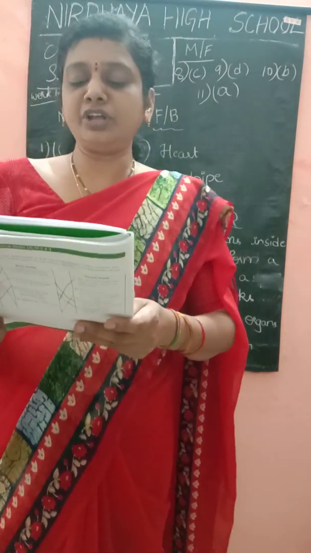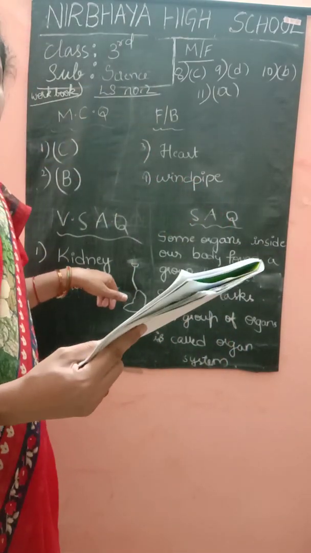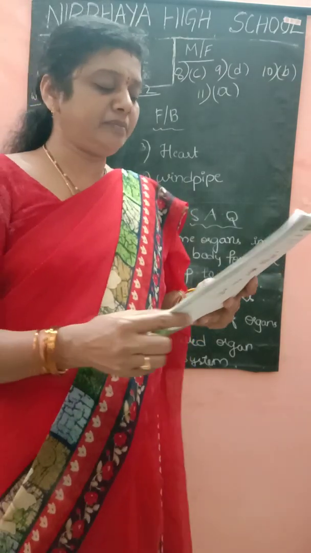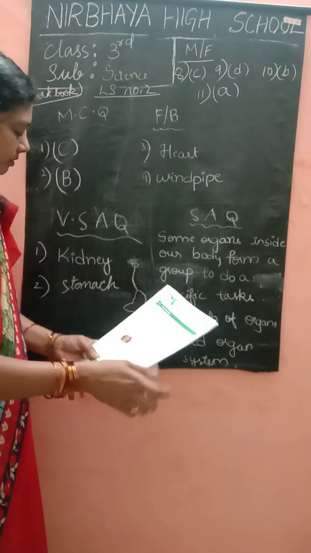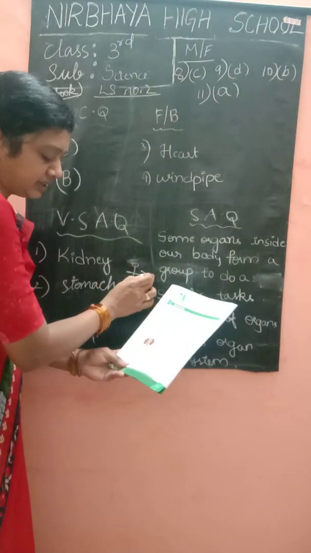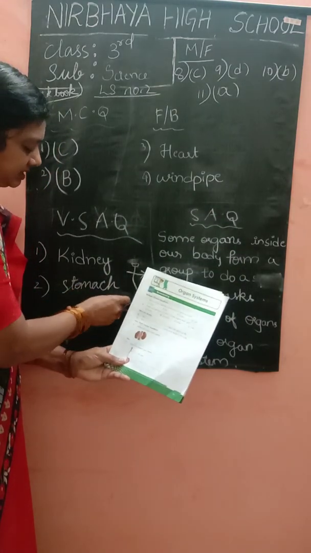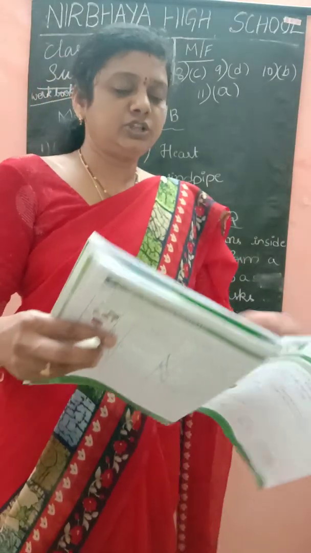And very short answer question. Fifth one, name the organ given below. What is it? Kidney. Label the diagram given below. The food pipe is already written and given here, children, but you have to write here in this dash, stomach.